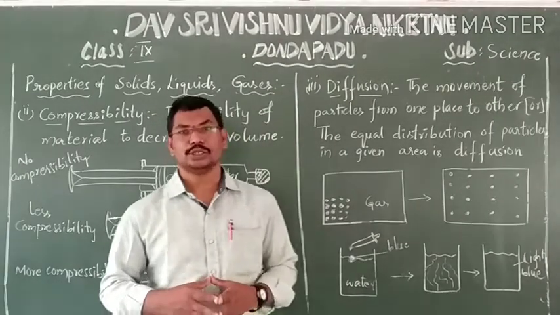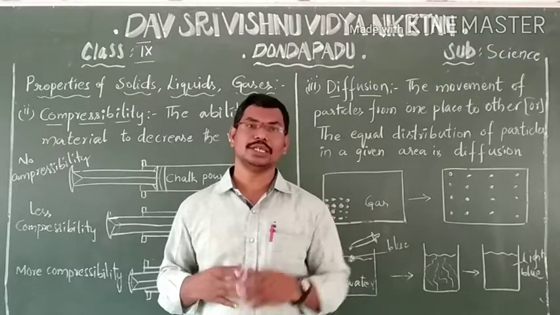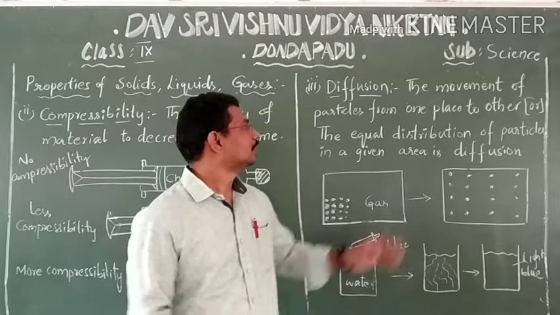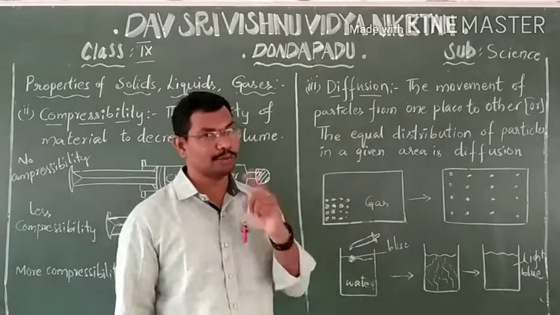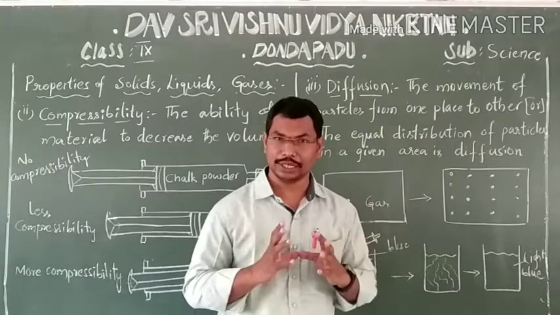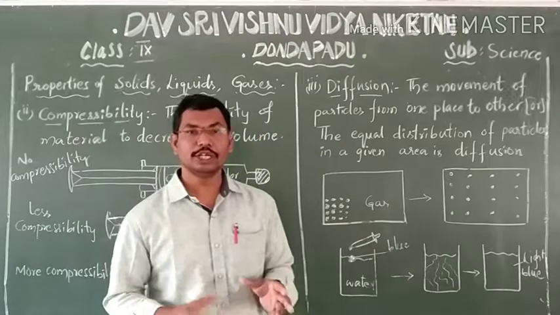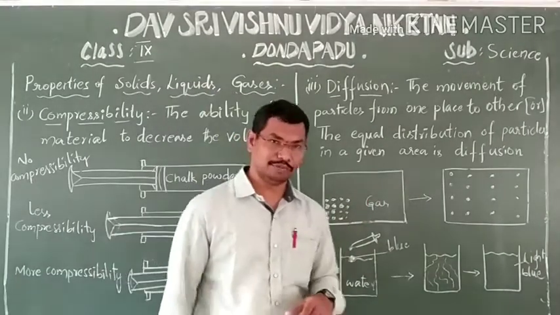The movement of particles from one place to another is called diffusion. Or, put another way, the equal distribution of particles in a given space is known as diffusion.